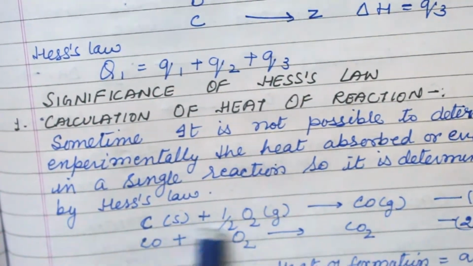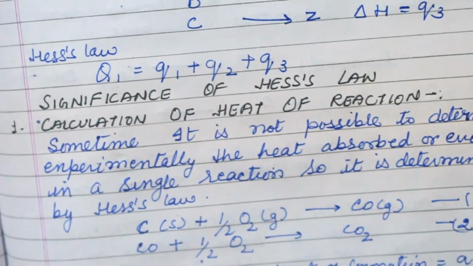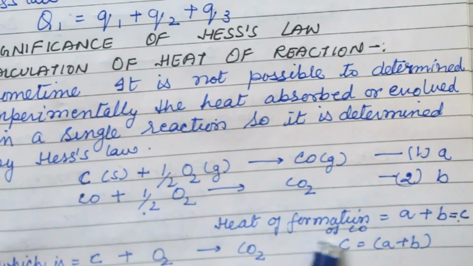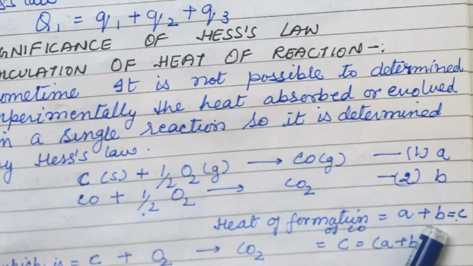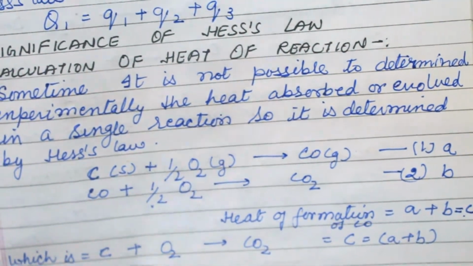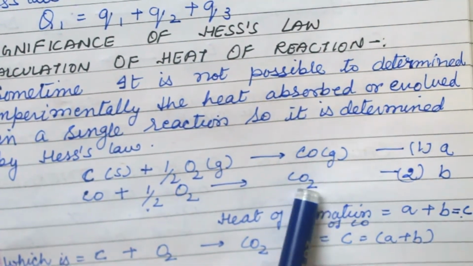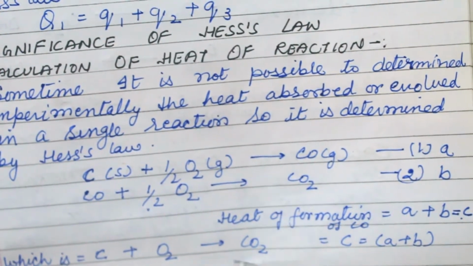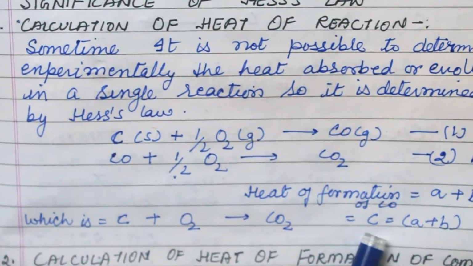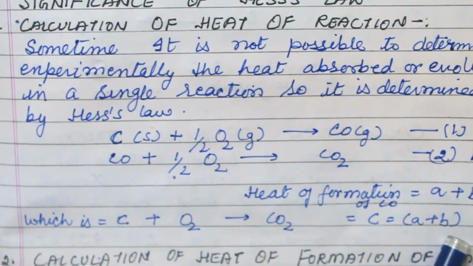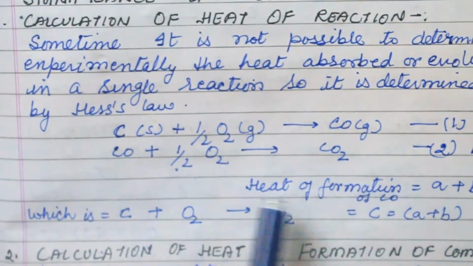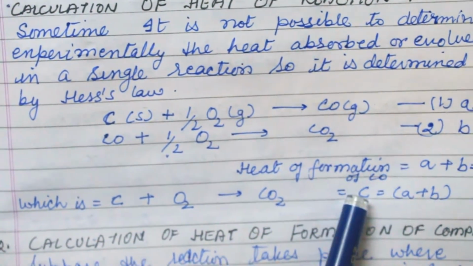This is the reaction taking place in two steps. So the heat of formation is equal to A plus B. Now this is the same reaction taking place in one step. The formation of CO2 is here also and the formation of CO2 is here also. Now in the one-step reaction the heat is C, which is equal to A plus B, because the same reaction takes place in two steps. So the heat evolved or absorbed is equal.